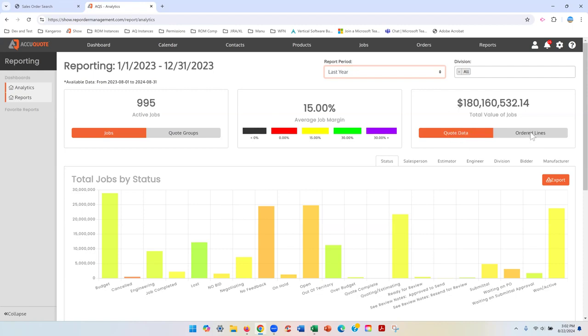I can also look at all of the lines that I've won and report on those. So that's very helpful. And then if we just swing back over here, I can look at job data, which is what we're looking at right now. But I can also look at quote group data. A quote group is a logical organization of your quote.